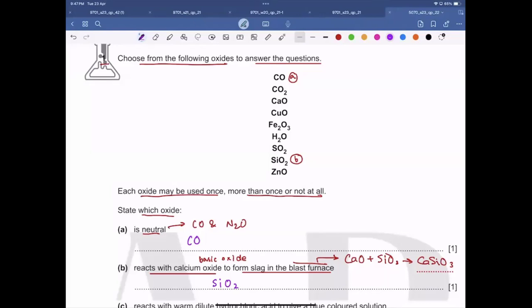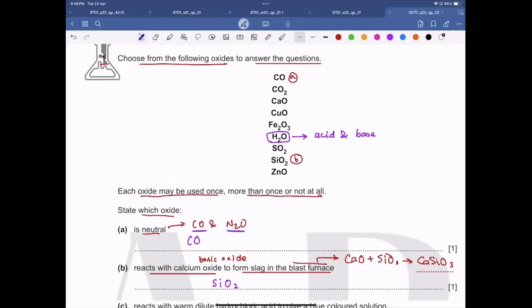We cannot consider water as a neutral oxide. Keep in mind, although water has a pH which is equivalent to neutral, water reacts with acid and base both. And neutral oxides are the ones which do not react with the acid nor the bases. So that's why carbon monoxide is the answer, because these two are the neutral oxides.